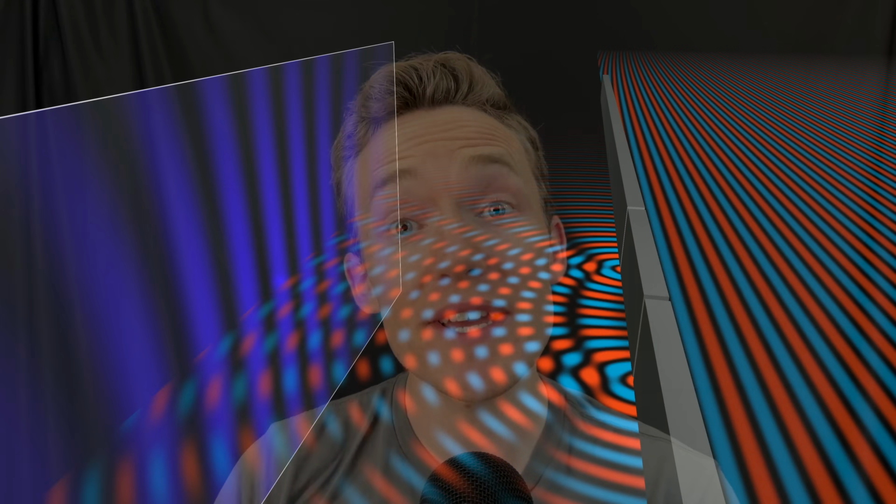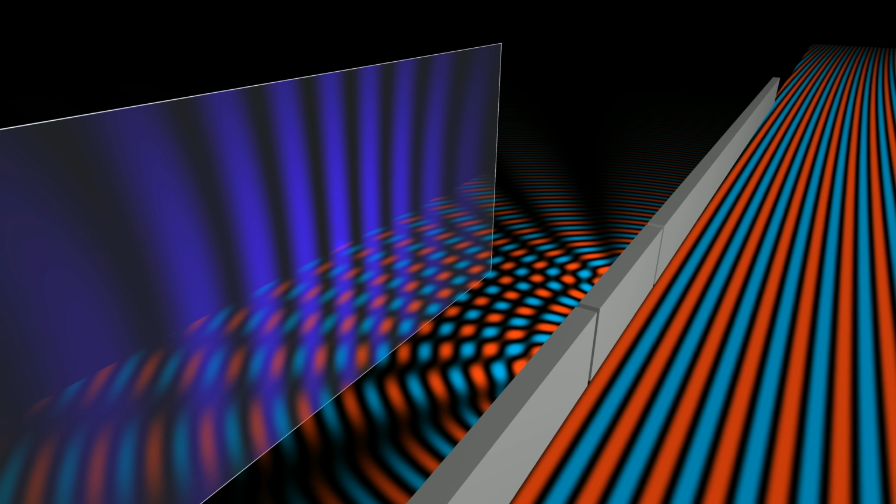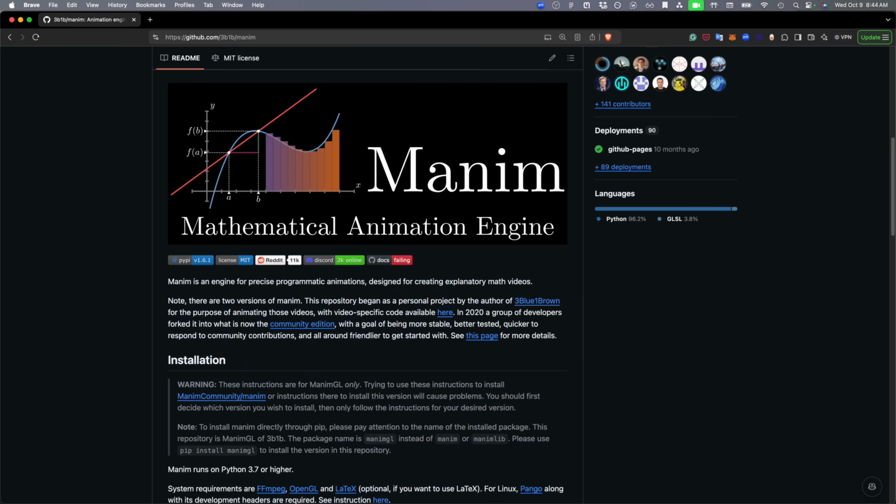The most common question I get about 3Blue1Brown is, what do I use to animate the videos? And the short answer is that I wrote a custom Python library. Its name is Manim. So it's all programmatic and it's also very bespoke.